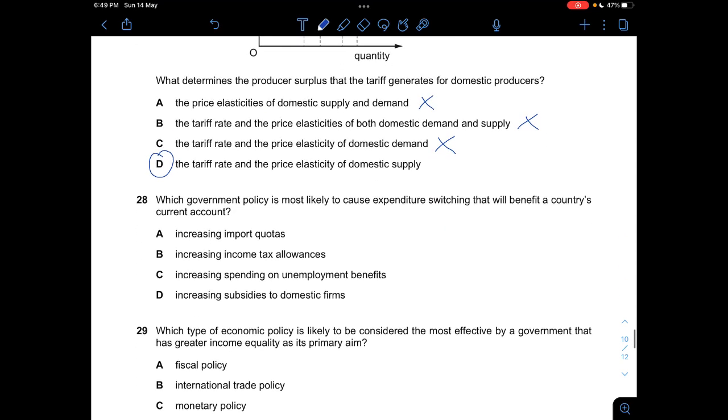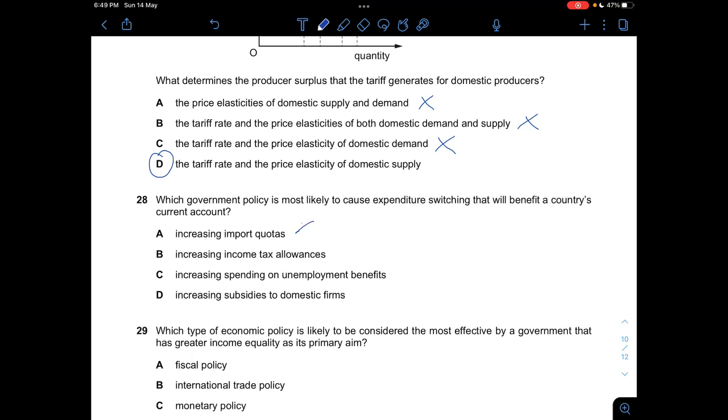Then question 28: which government policy is most likely to cause expenditure switching that will benefit a country's current account? Again, expenditure switching is no longer in the current economic syllabus, it's in the previous syllabus, but we'll still try to answer the question. Expenditure switching means switching your expenditure to something else, so everything that is not related to expenditure would be wrong.